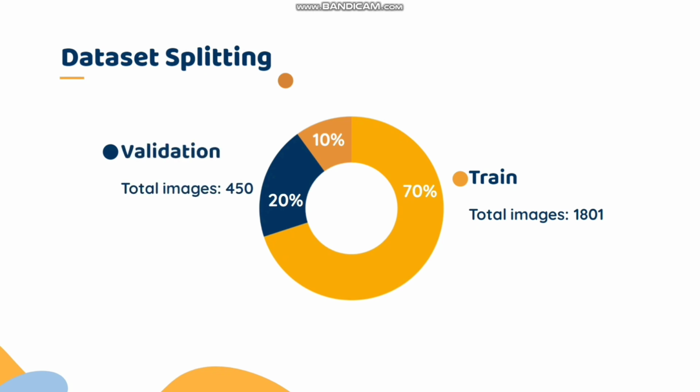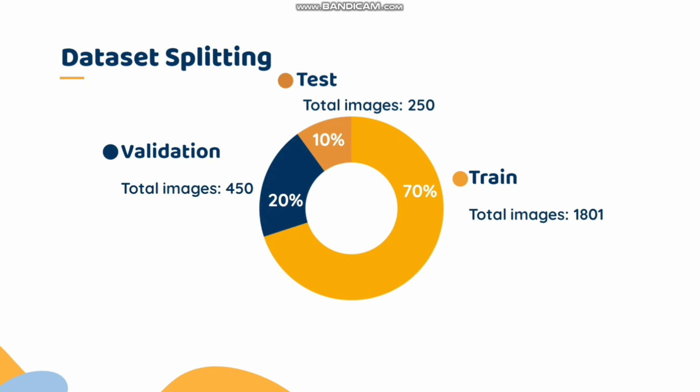For validation, the total number of images is 450, of which 225 are hemorrhage images and 225 normal images. Its percentage is approximately 20%. For the test part, we have a total of 250 images, of which 125 are normal images and 125 hemorrhage images.